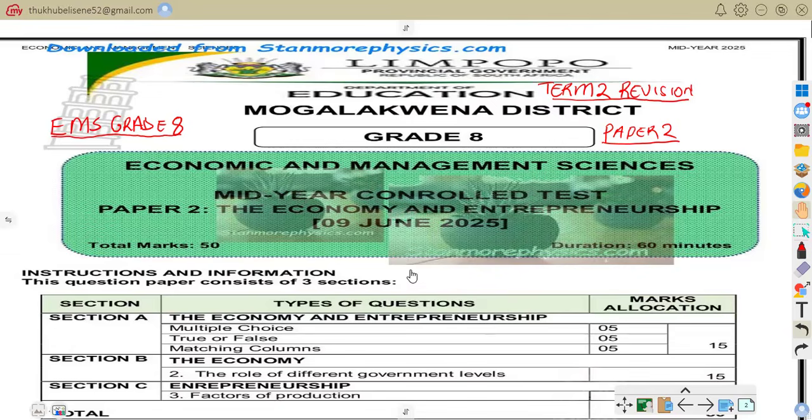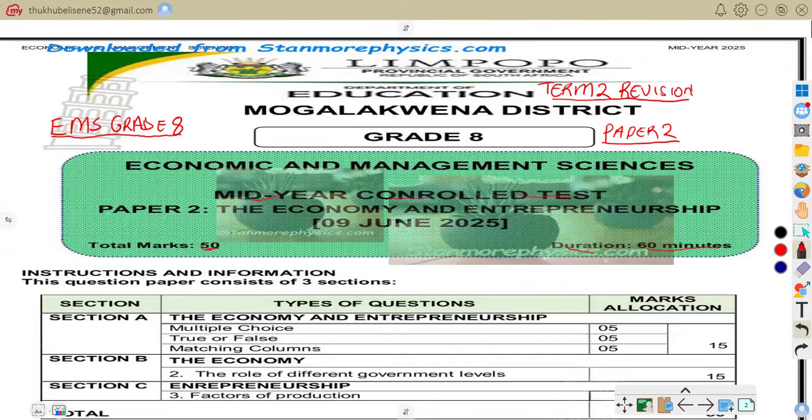Remember our previous presentation, we did EMS grade 8 paper 1. Now we are on paper 2, and we are preparing ourselves with the question paper that was written in Limpopo province on 9 June 2025. The total marks for this paper is 50 marks, and the duration is 60 minutes, an hour. It is a mid-year controlled test.